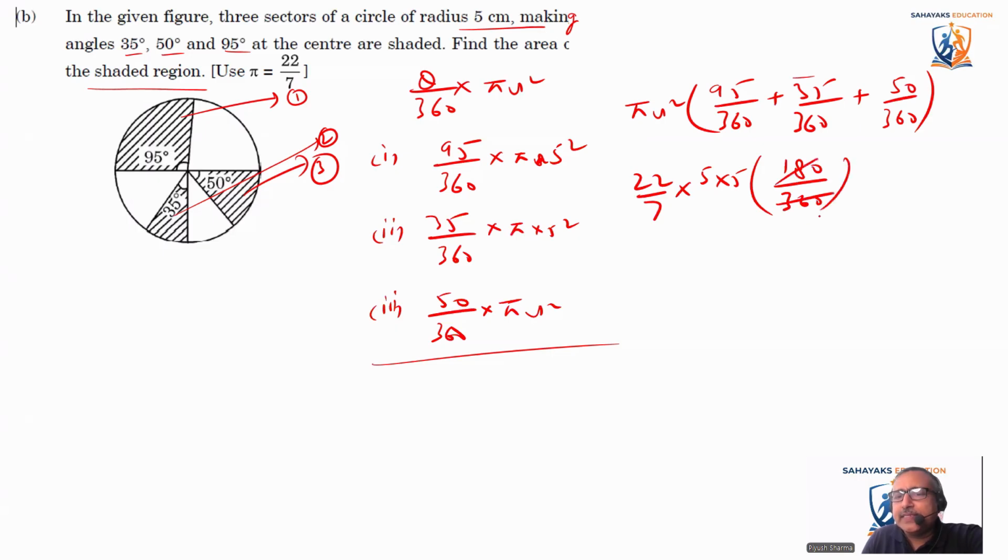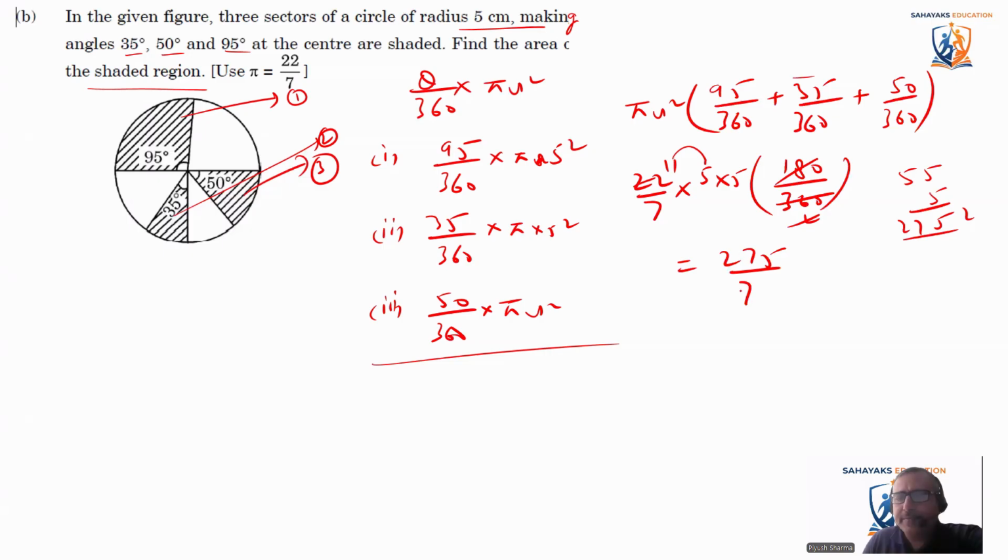So 180 by 360 is 1 by 2. And then 2, 11 times here. So it comes out to be 11 times 5 is 55. 55 into 5 is 275. It's 275 by 7.